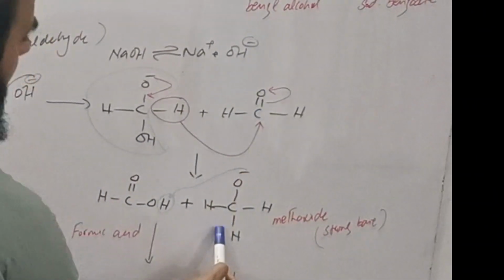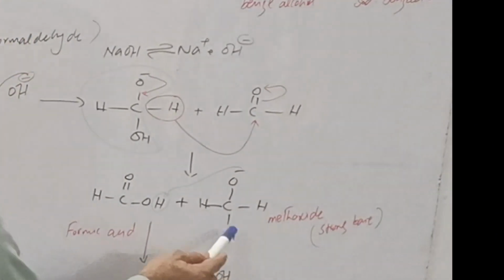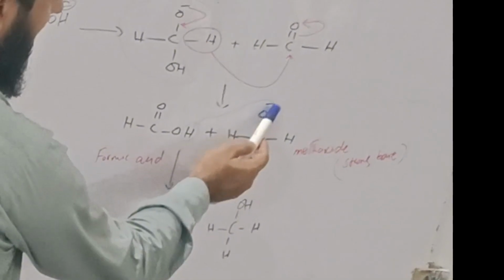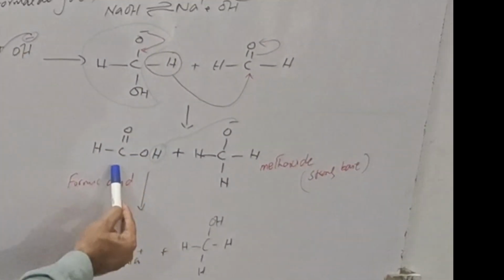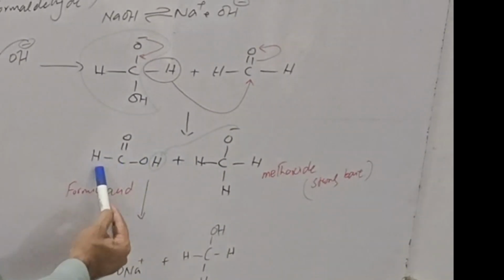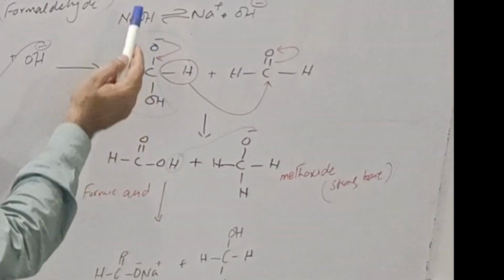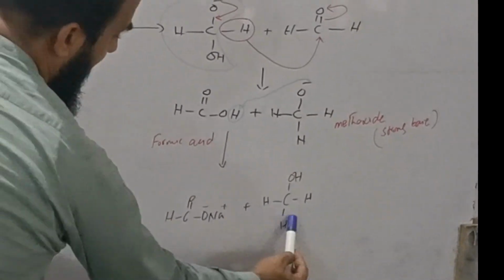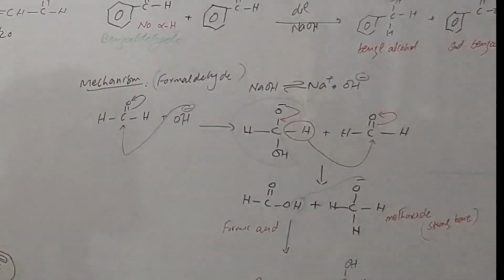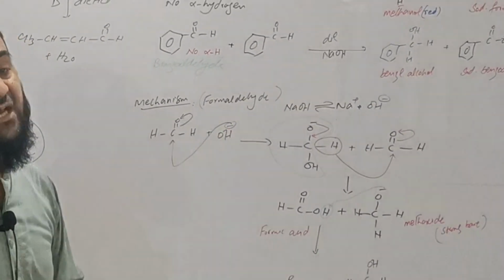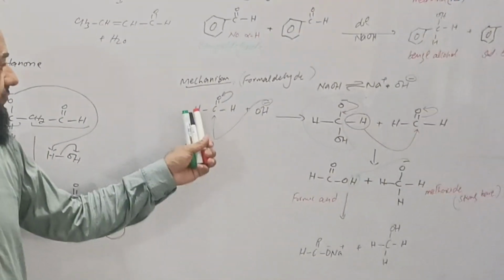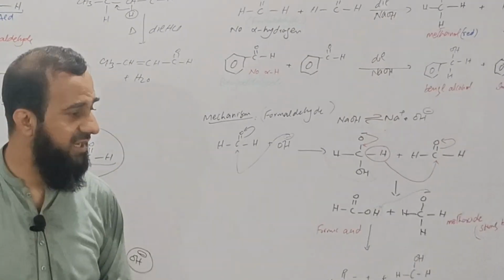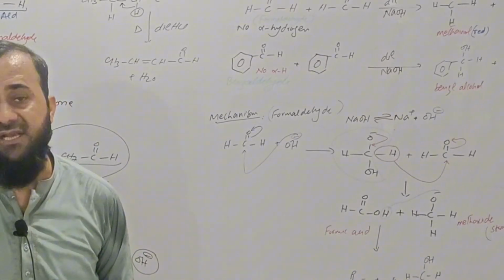hydride results in the formation of methoxide. This methoxide acts as a strong base. This strong base takes H from the formic acid, and formate ion is formed, which reacts with the sodium present in the solution to form sodium formate and methyl alcohol. This is the mechanism of the Cannizzaro reaction involving formaldehyde. So this is all about aldol condensation and the Cannizzaro reaction. Thank you very much.